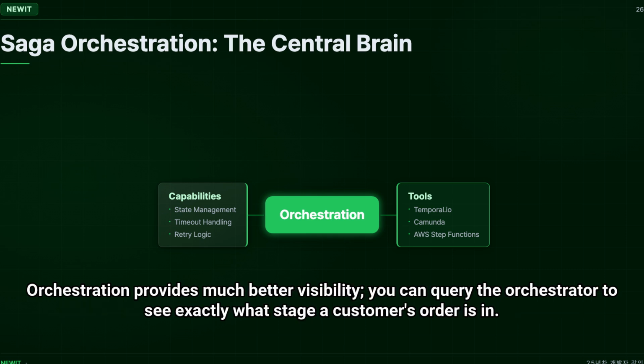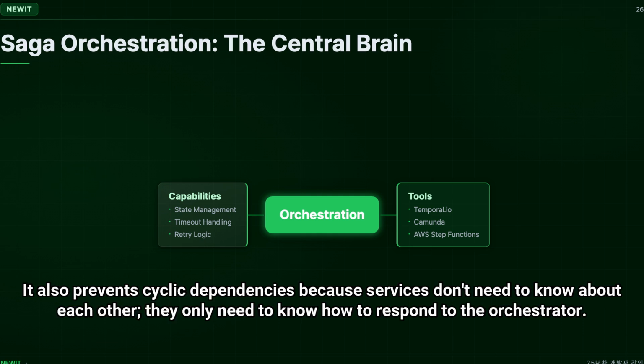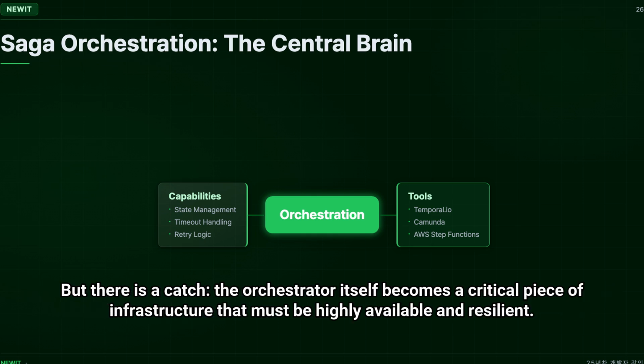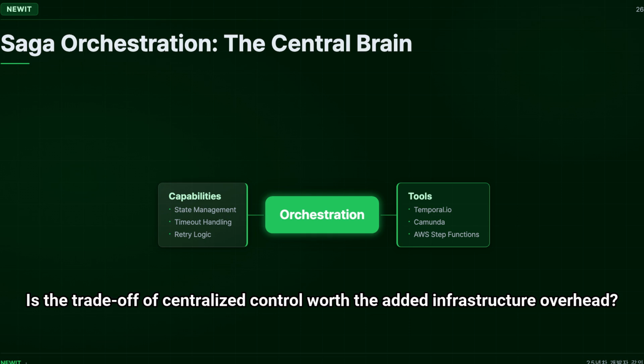Orchestration provides much better visibility. You can query the orchestrator to see exactly what stage a customer's order is in. It also prevents cyclic dependencies because services don't need to know about each other. They only need to know how to respond to the orchestrator. But there is a catch. The orchestrator itself becomes a critical piece of infrastructure that must be highly available and resilient. Is the trade-off of centralized control worth the added infrastructure overhead?